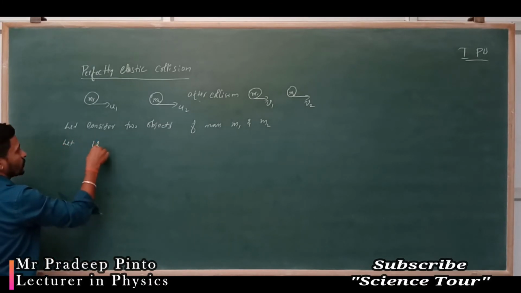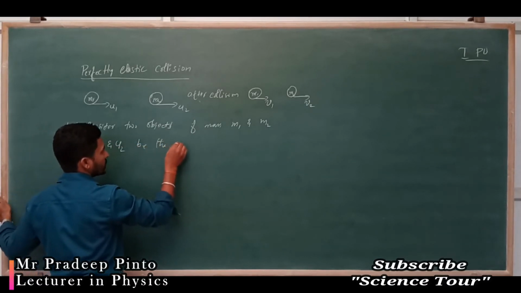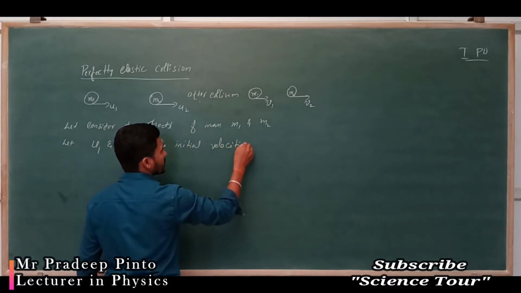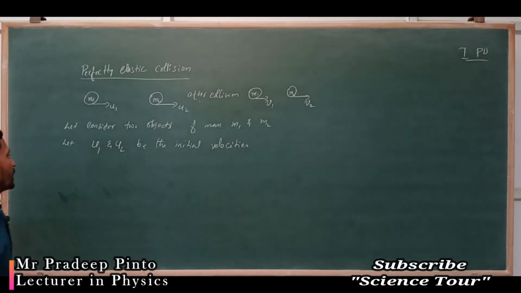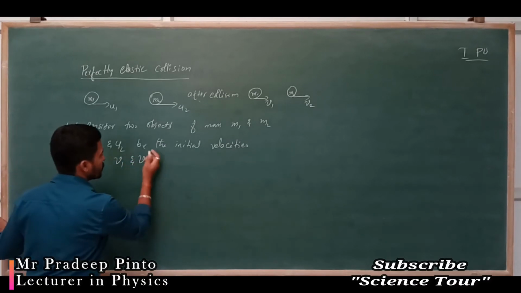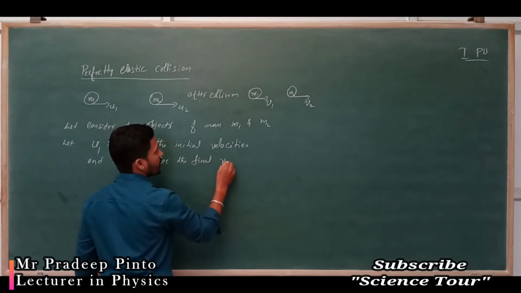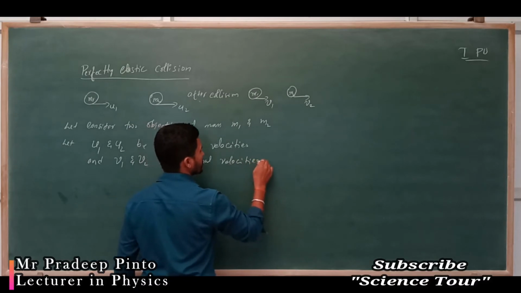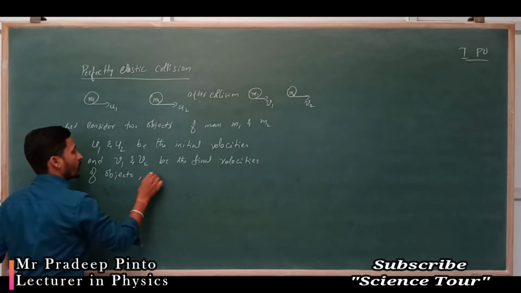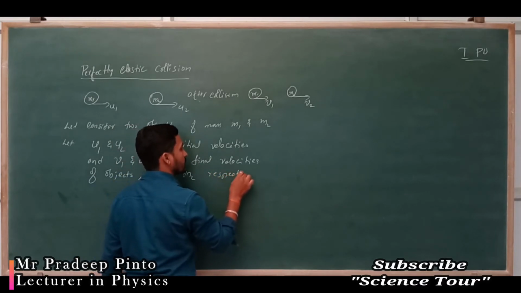Let u1 and u2 be the initial velocities and v1 and v2 be the final velocities of objects m1 and m2 respectively.